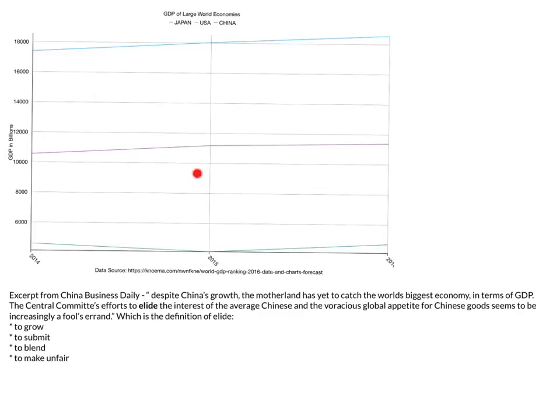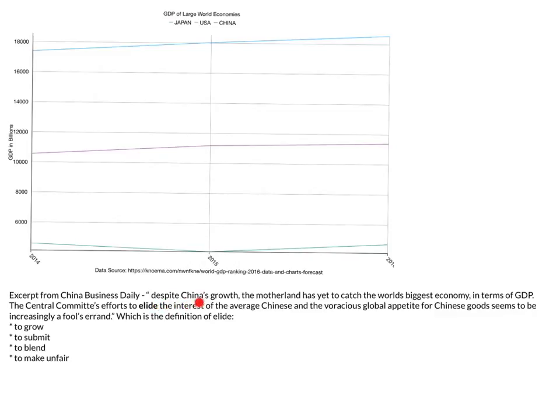So now we have this chart. Again, we have the GDP of the large world economies. We have Japan down here in green. We have China here in purple, and the USA up here in blue. Over here, we have their level of gross domestic product in terms of billions, and then we have years 14, 15, and 16 here.